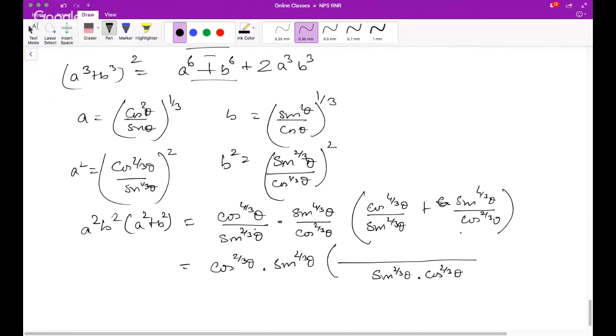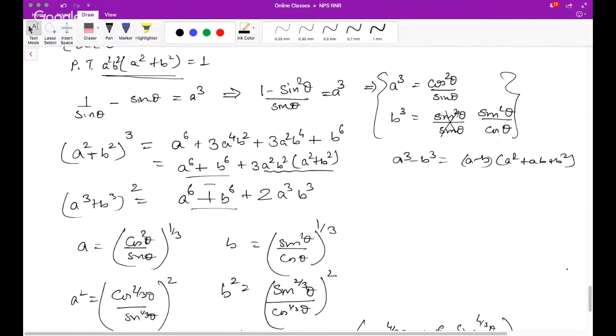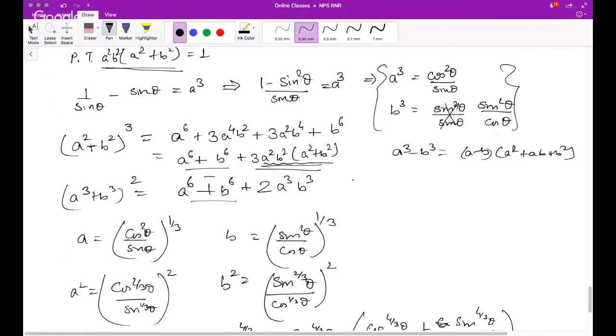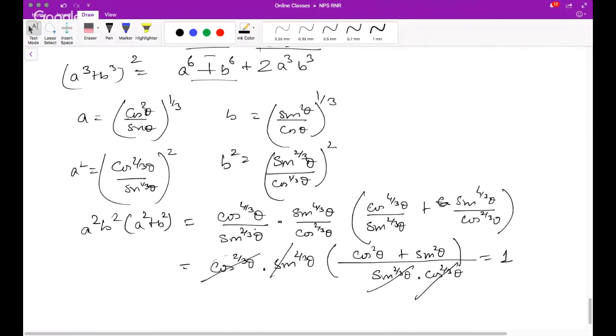So 4 by 3 plus 2 by 3 is cos square theta plus sine square theta. So this goes by this, and this is 1. Okay, so this is the brute force method anyways, but if you go through some identity, it would have been simpler anyways. But this is play of your powers.